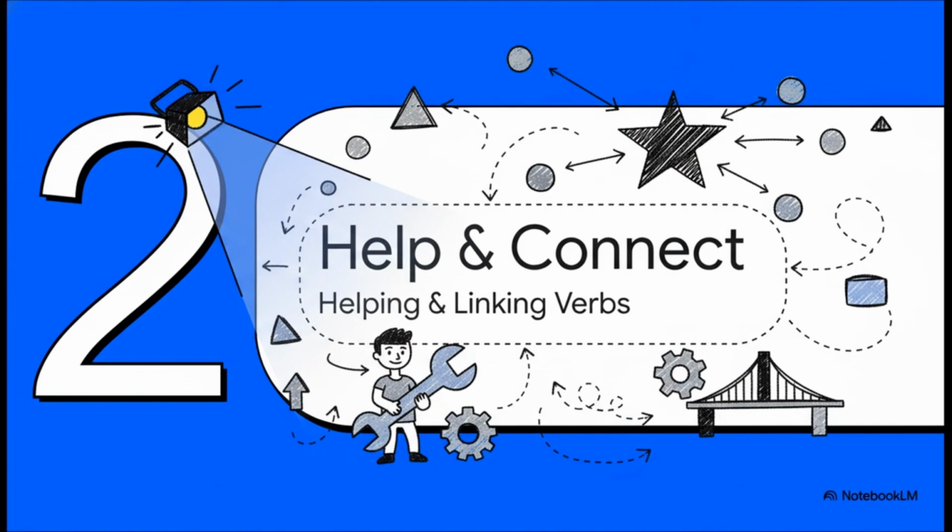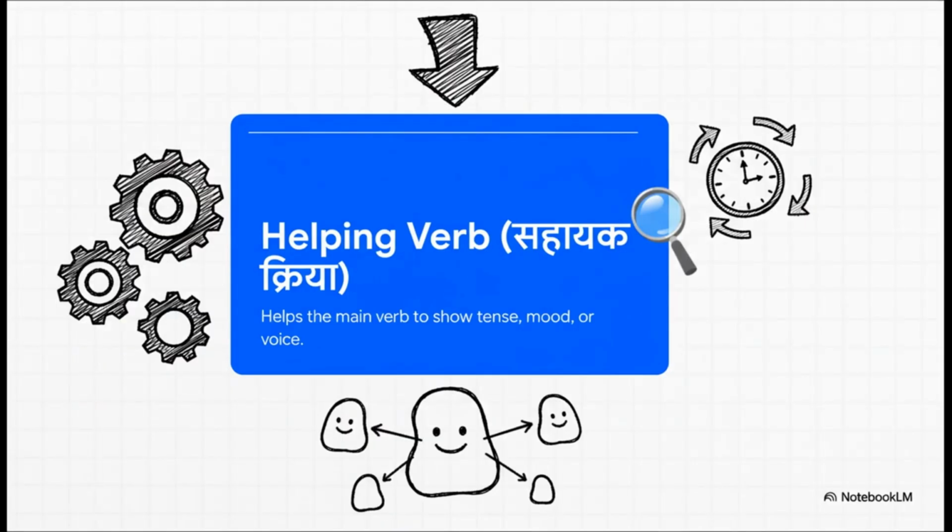See, not all verbs are the star of the show. Some of them have a really important supporting role. They either help the main verb or they connect different parts of the sentence. First up, we've got helping verbs, or sahayak kriya in Nepali. If you want to get technical, they're also called auxiliary verbs. But honestly, their job is right there in the name. They help the main verb out by adding extra information, usually about the timing or the tense of the action.